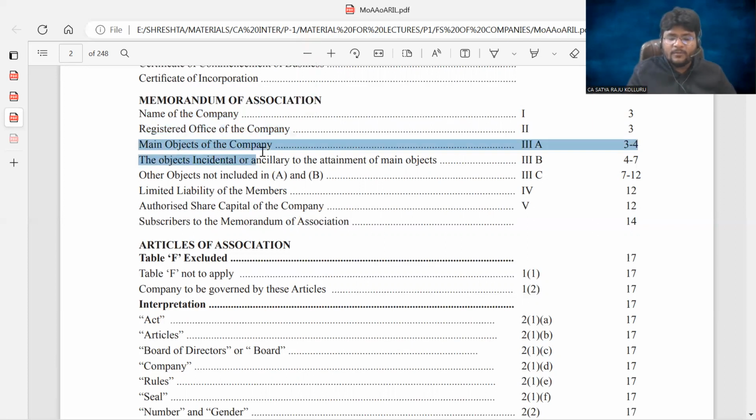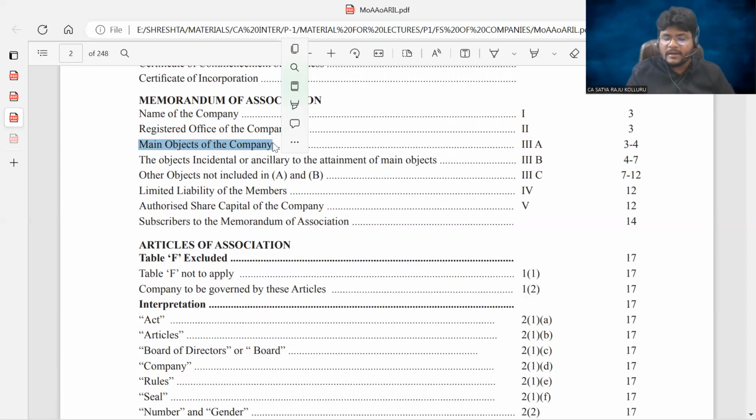Main objects of the company: why this company was established, which activities are going to be conducted, and the incidental objectives. Sir, to conduct the main objectives, certain incidental objectives are also required. For example, I am in the process of manufacturing steel. To manufacture steel, I require certain raw material. From where do I get that raw material? For example, I am importing it. Yes, importing raw material is also an ancillary objective to conduct my main objectives. And other objectives are also there.